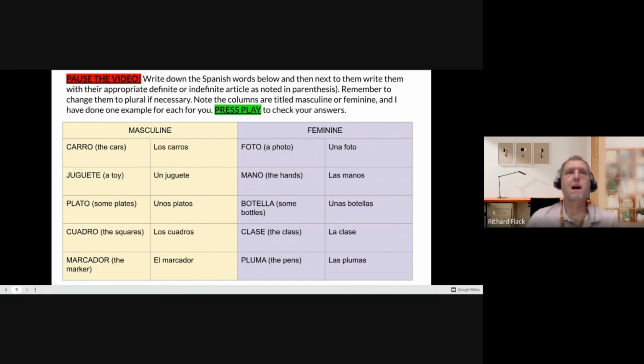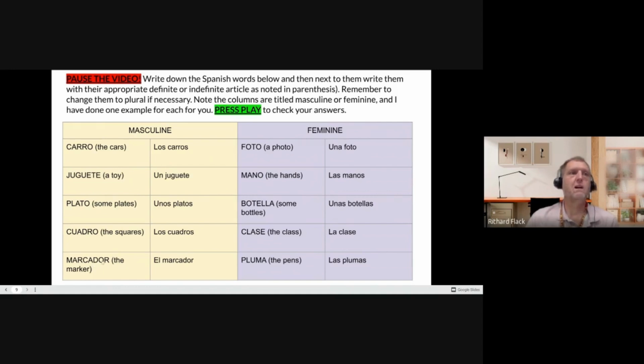Botella, some bottles. So again, we want the indefinite article, and we need to make it plural. We should have unas botellas. Cuadro, square. We need to change that to the square. So we want the definite article, the, los, and we need to take cuadro and make it plural, add an S, los cuadros. Clase, the class. Singular, we're going to leave it singular, but we need the definite article, the, la, because it's feminine. La clase.